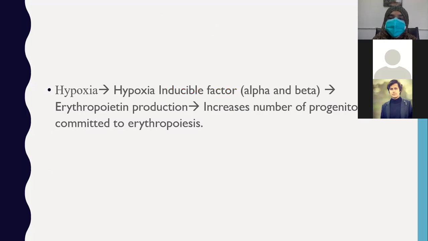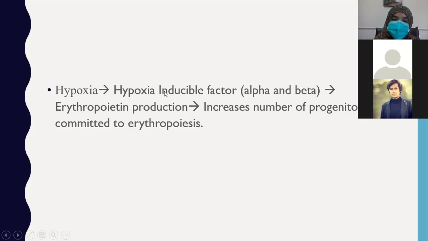So how does this whole system work? Whenever there is hypoxia to the renal tubules, there is release of hypoxia inducible factor, which is also called HIF, from the kidney, which has alpha and beta subunits.